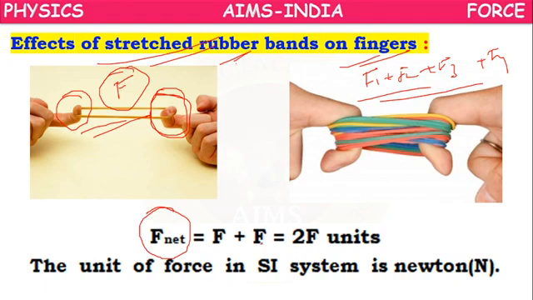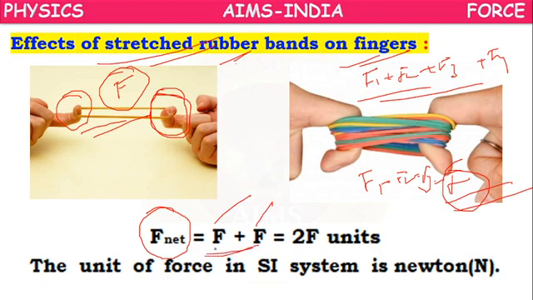If F1 equals F2 equals F3 equals F4, all equal to F, then what will be the net force? F plus F plus F plus so on. As many rubber bands as you have taken, that many Fs. So if you take 2 rubber bands, the net force will be 2F units. If you take 3 rubber bands, the net force will be 3F units.